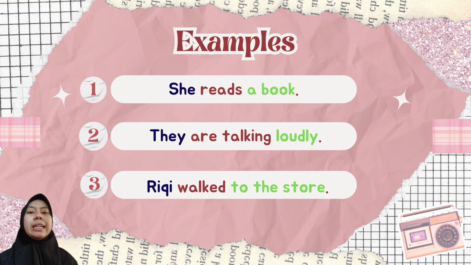Meanwhile, the green word is circumstances. Circumstances in the first sentence is a book. The second sentence is loudly, and the third sentence is to the store.